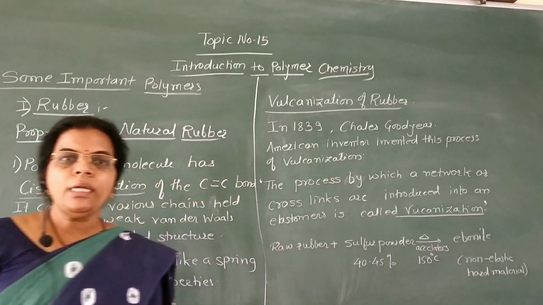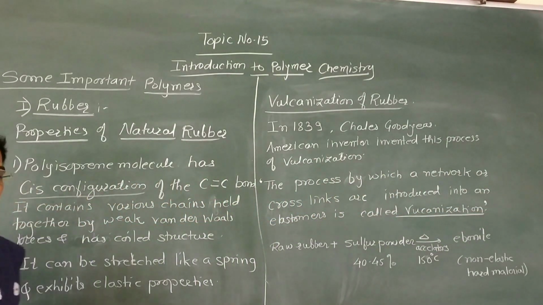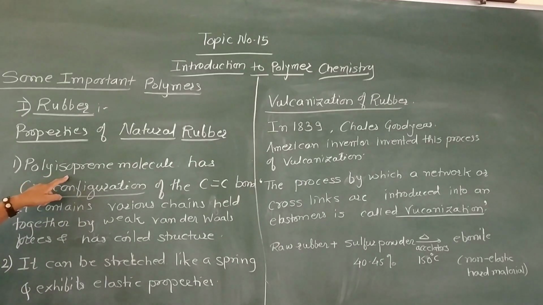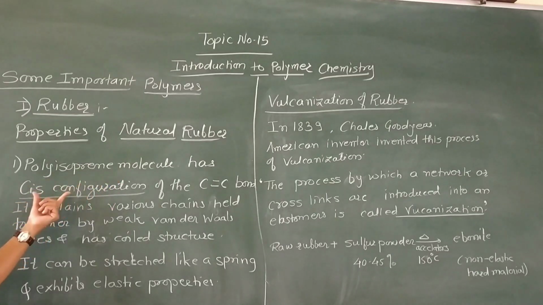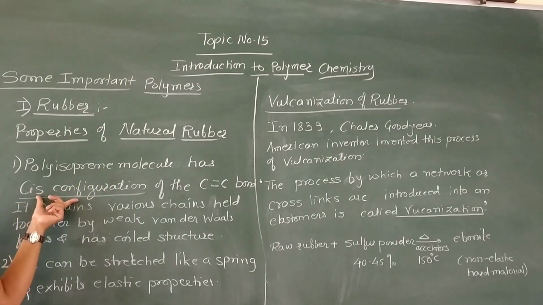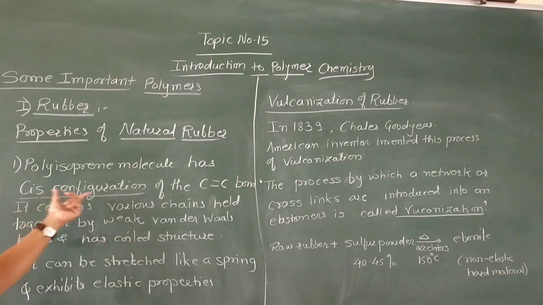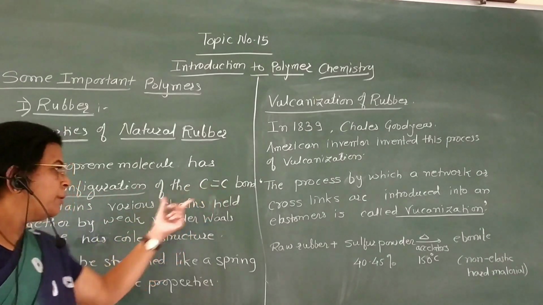Now we are going to see the properties of natural rubber. First, this polyisoprene molecule, or natural rubber, has cis configuration. That is, it has geometrical isomerism, that is, cis configuration of the carbon-carbon double bond.